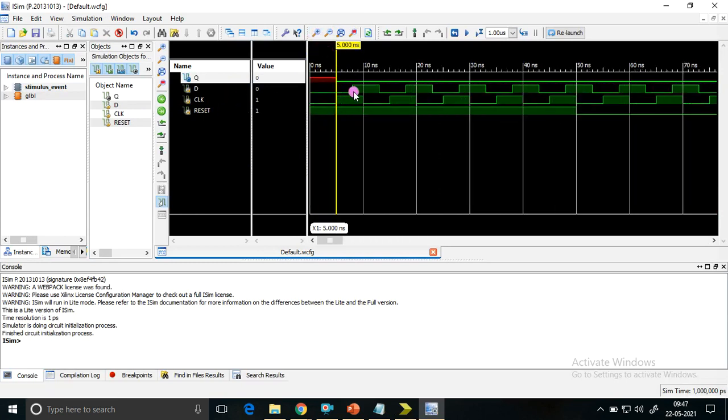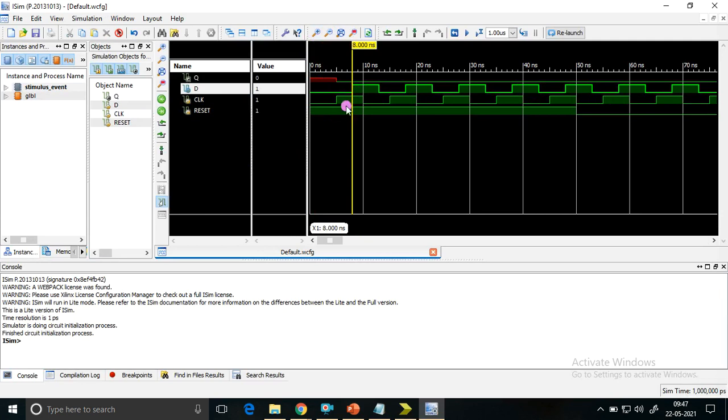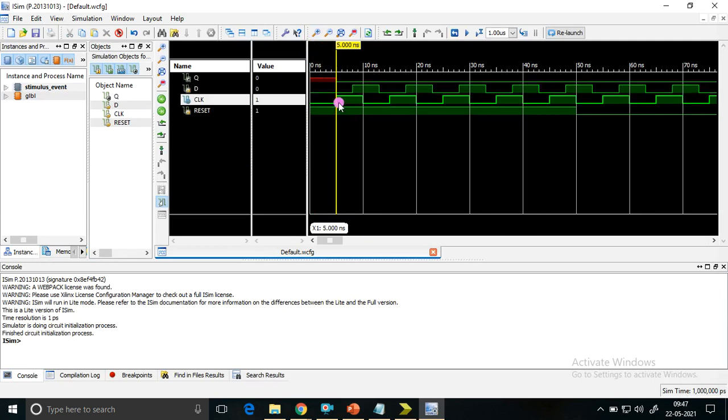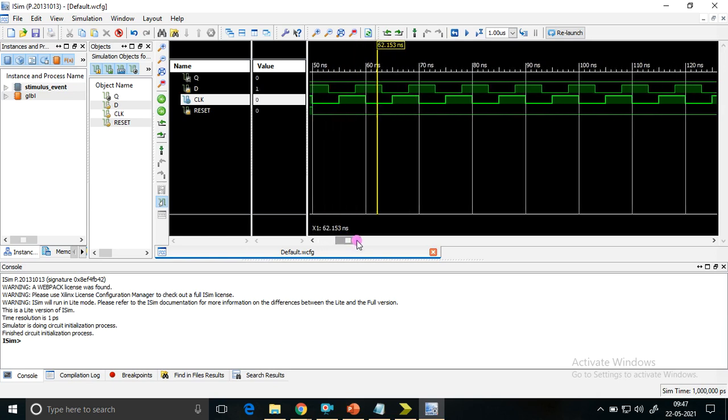So clock positive edge is here. Only here it will check. Sorry, clock positive edge is here. Only here it will check whether reset is 1. If reset is 1, it is not going to update anything. I'll come over here where reset is 0. So reset is 0 here. Now again, when clock is 1, it checks the D value. D value is 0, so it is not getting updated with anything.